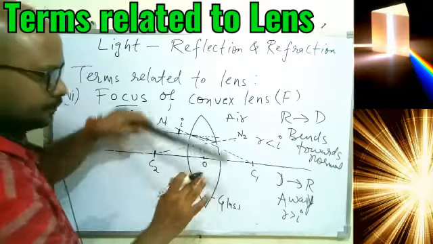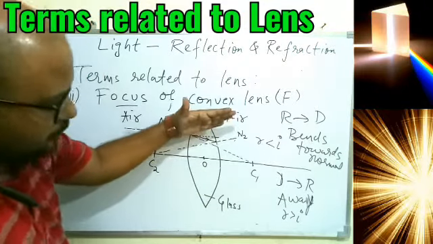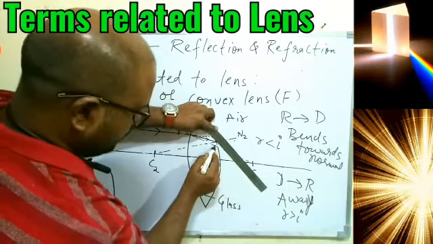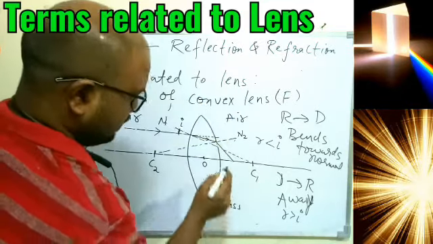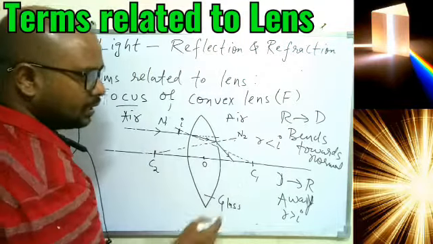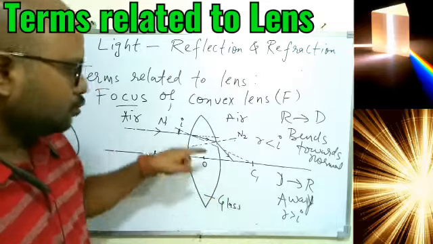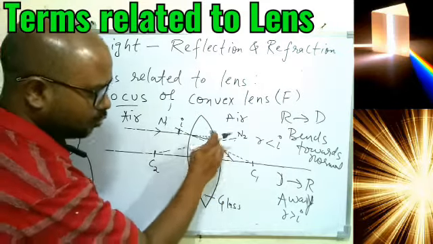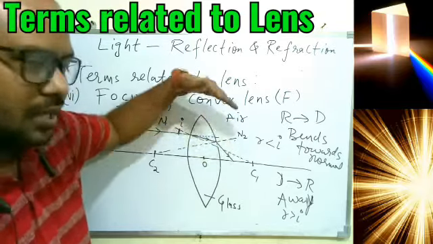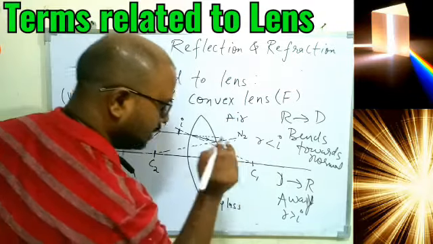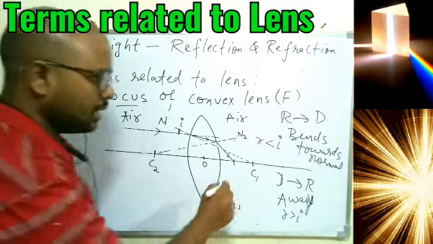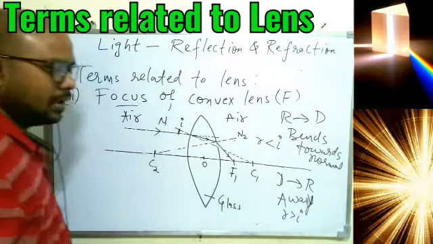So, you understood? This is the normal now, so light should move away from the normal. So it is only possible if it will come downward. I hope you are able to see. This is the normal. Here R should be greater than I. So it is understood. It must go away from the normal. So this is normal 2 and the light must go away. So it will come down finally. So this is the place or the point where the light will fall finally after passing through the lens, and this point is nothing but focus F1.